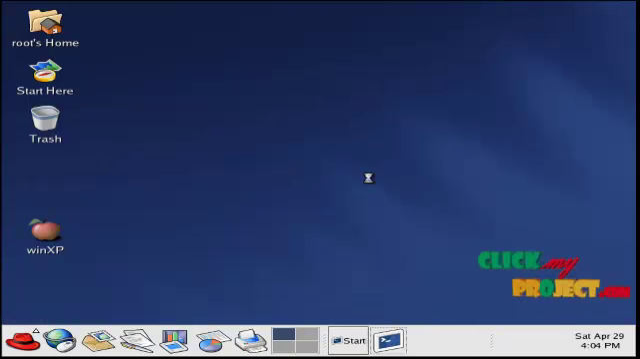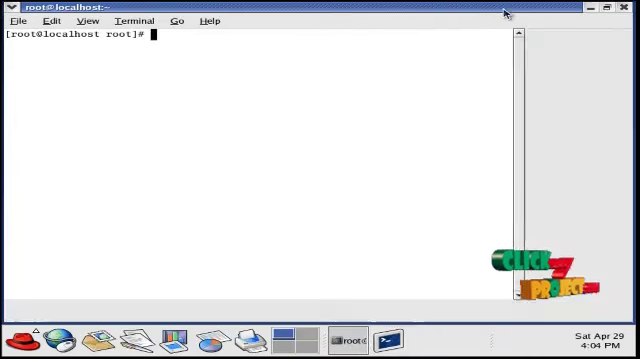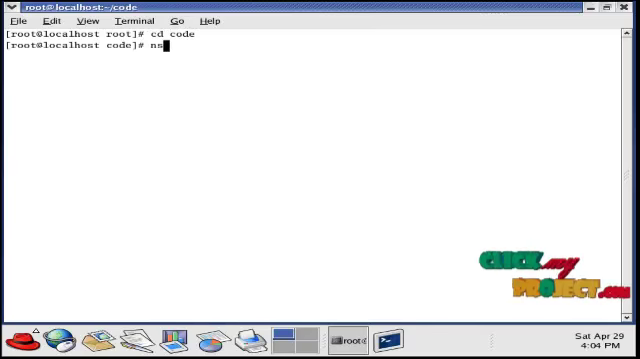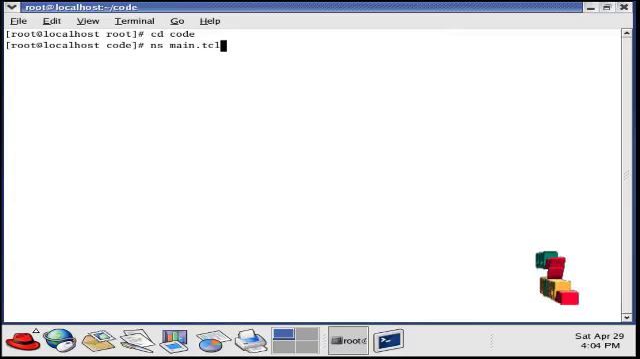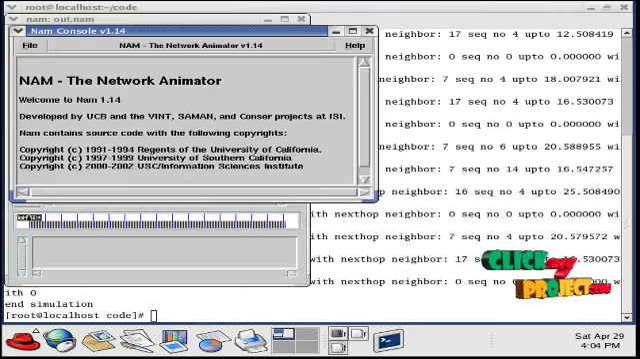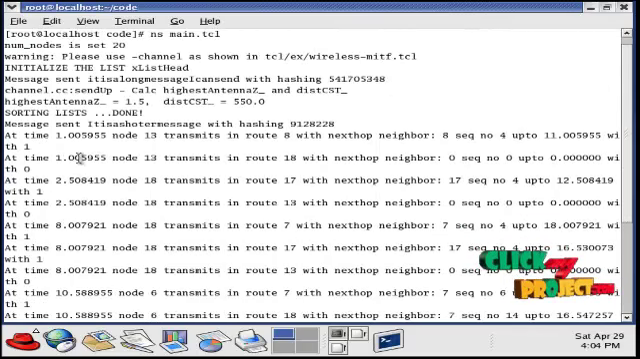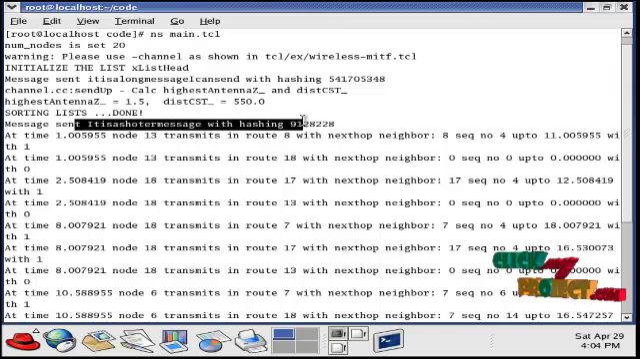First, open the terminal window, then go to the directory, then type ns space file name .tcl. This is the main command to run our code. Give enter. Now the nodes are created, and according to the self-sensing model, the node information is all updated here, and the security is mentioned with the hash function.